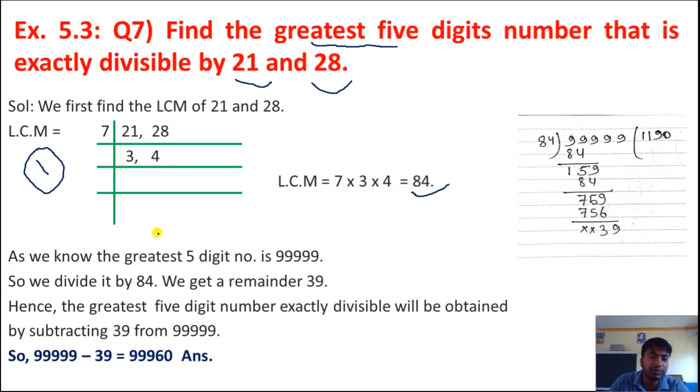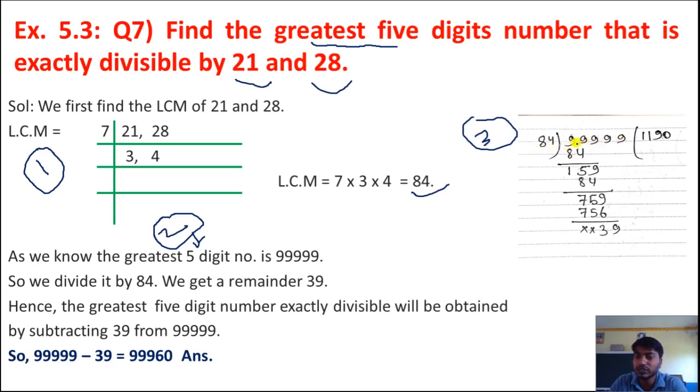This is the LCM of 21 and 28. Now the second step: we have to write the greatest 5-digit number. As we know, the greatest 5-digit number is 99,999. If you count the digits, 1 2 3 4 5, this is the greatest 5-digit number. Now the third step: we have to divide this greatest 5-digit number by the LCM. So let's divide. Here we have 99,999 and we have to divide it by 84.